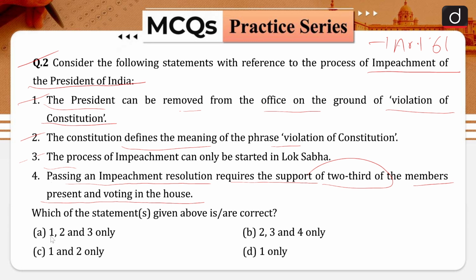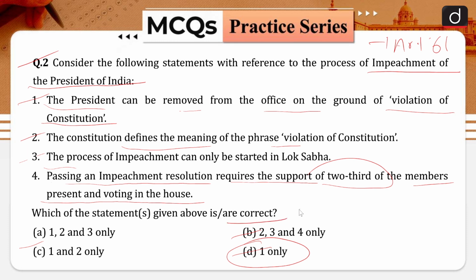Your option A is 1, 2 and 3 only. Option B is 2, 3 and 4 only. Option C is 1 and 2 only. And your option D is 1 only. So your correct answer is going to be option D. Statement 1 only is correct.